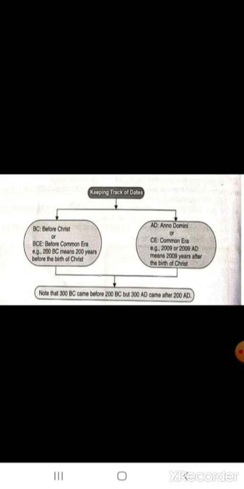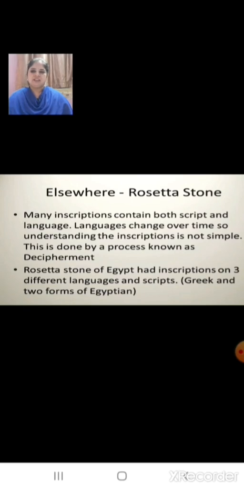Now children, you can note that 300 BC came before 200 BC, but 300 AD came after 200 AD. Now children, let us revise another topic, that is about the Rosetta Stone that was found in Egypt.